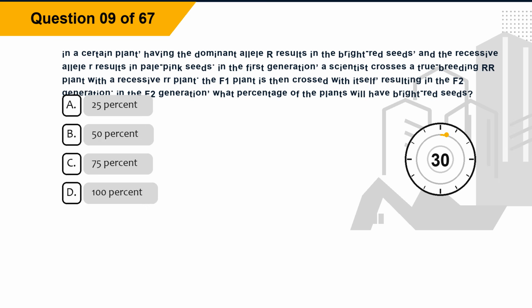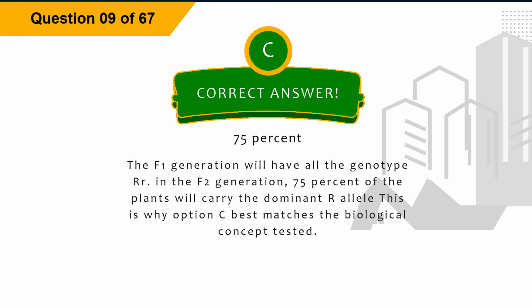Question 9. In a certain plant, having the dominant allele R results in bright red seeds, and the recessive allele r results in pale pink seeds. In the first generation, a scientist crosses a true breeding dominant plant with a recessive plant. The F1 plant is then crossed with itself, resulting in the F2 generation. In the F2 generation, what percentage of the plants will have bright red seeds? Option A, 25%. Option B, 50%. Option C, 75%. Option D, 100%. The correct answer is option C, 75%. Explanation. The F1 generation will all have the genotype Rr. In the F2 generation, 75% of the plants will carry the dominant allele. This is why option C best matches the biological concept tested.